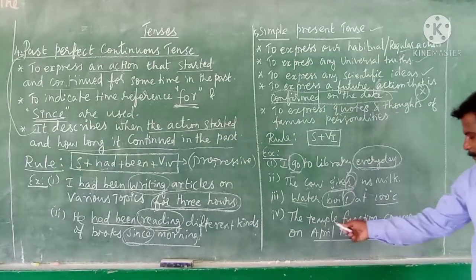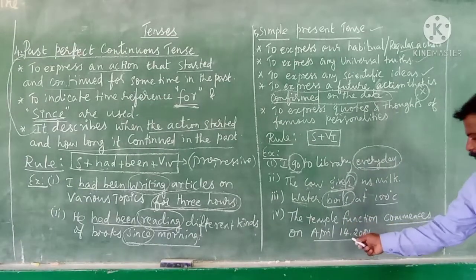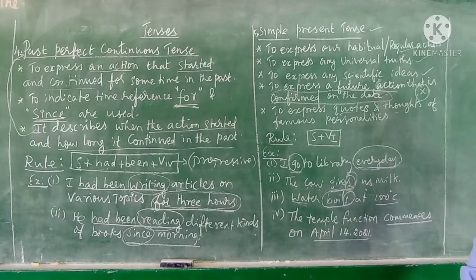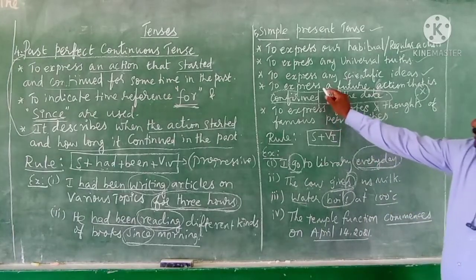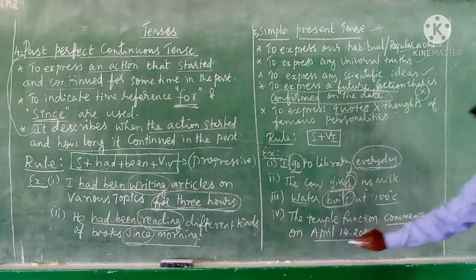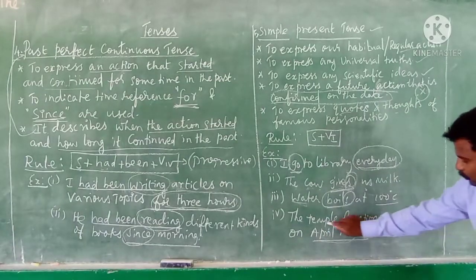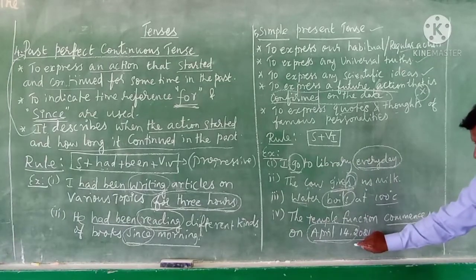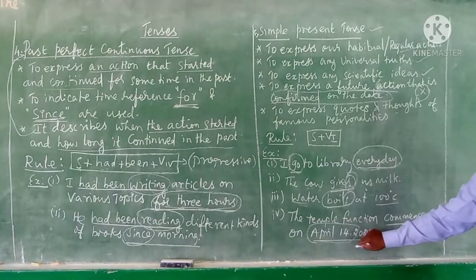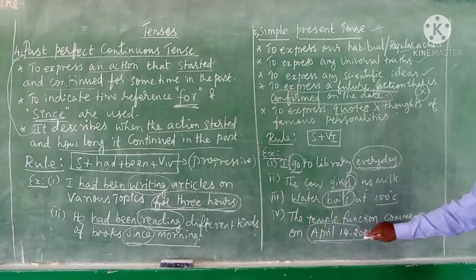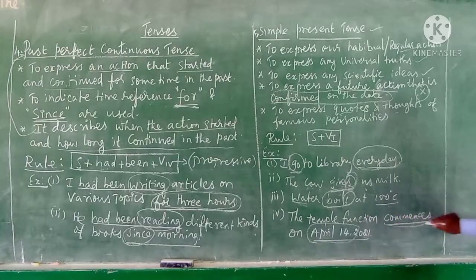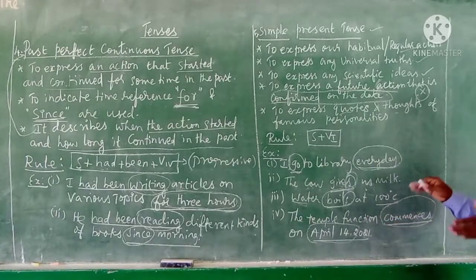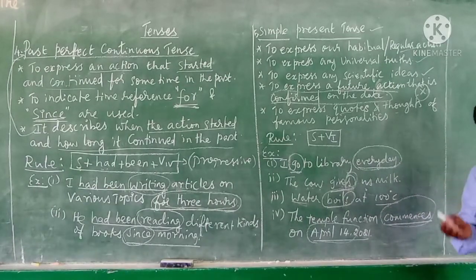The next one. The temple function commences on April 14th, 2021. See, to express a future action. See the date? April 14, 2021. This is a future action, and the date is confirmed, so the action can be written in a simple present itself. Though the action will happen in the future, the date is confirmed, and also the action is confirmed.